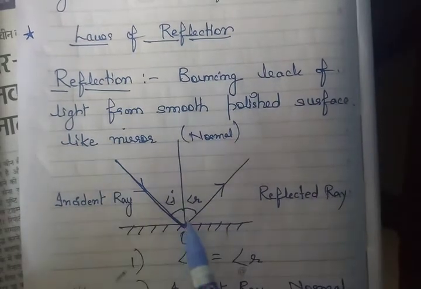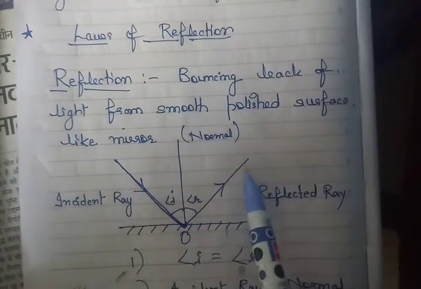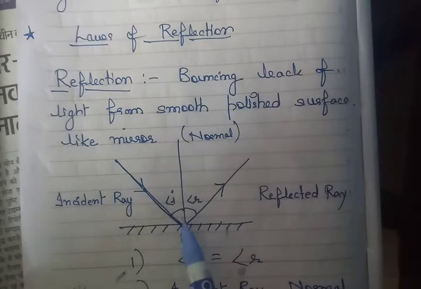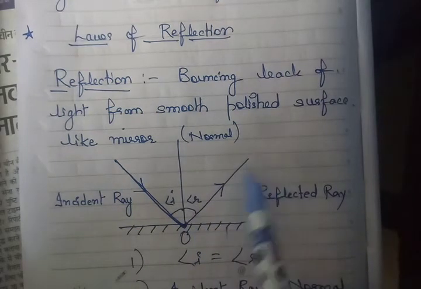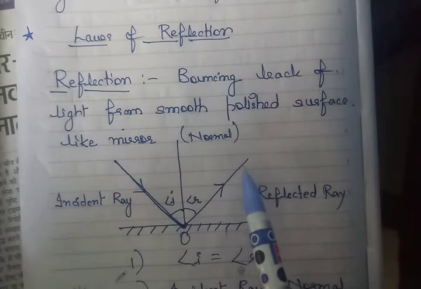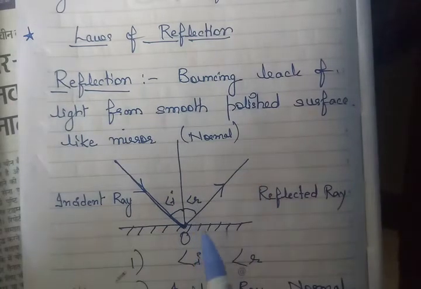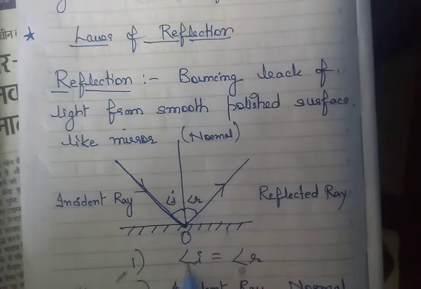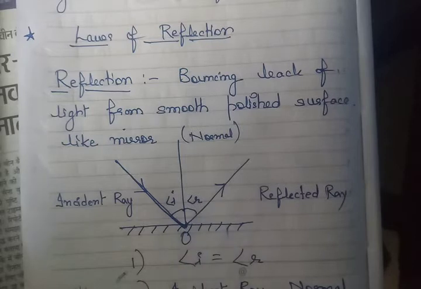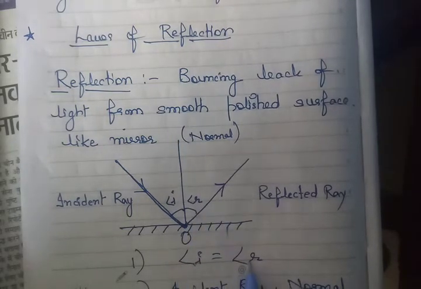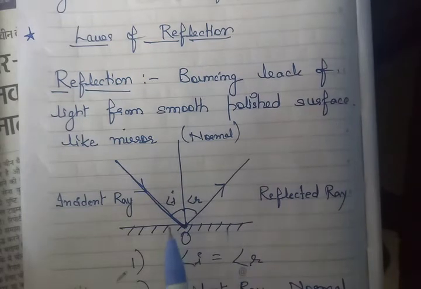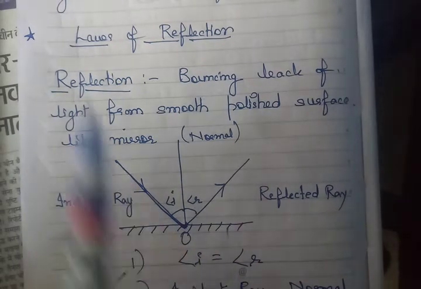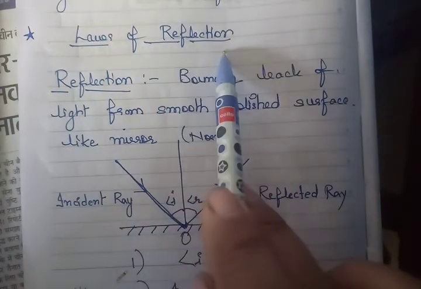So there must be some angle formation like this. It is coming with some angle and going with the same angle. Then only we are able to see things clearly. When both the angles are equal, angle I and angle R, where angle I means angle of incidence and angle R means angle of reflection, then we are satisfying reflection. That means the laws of reflection.